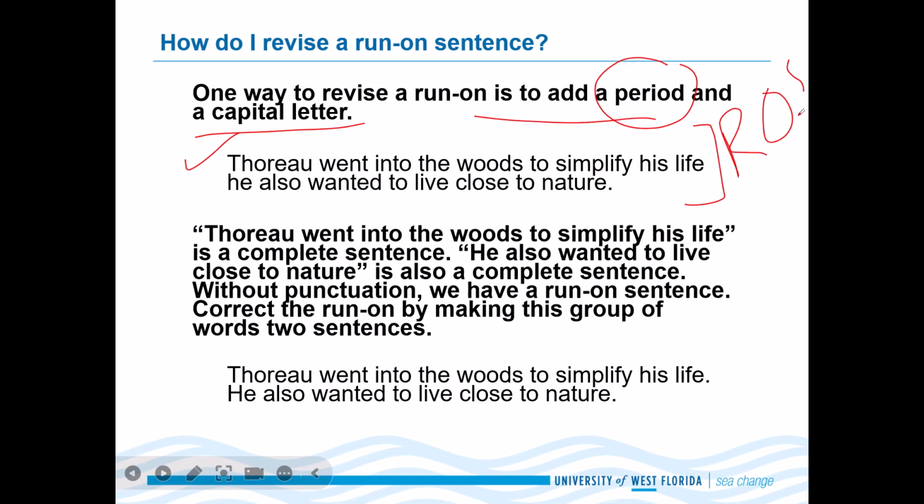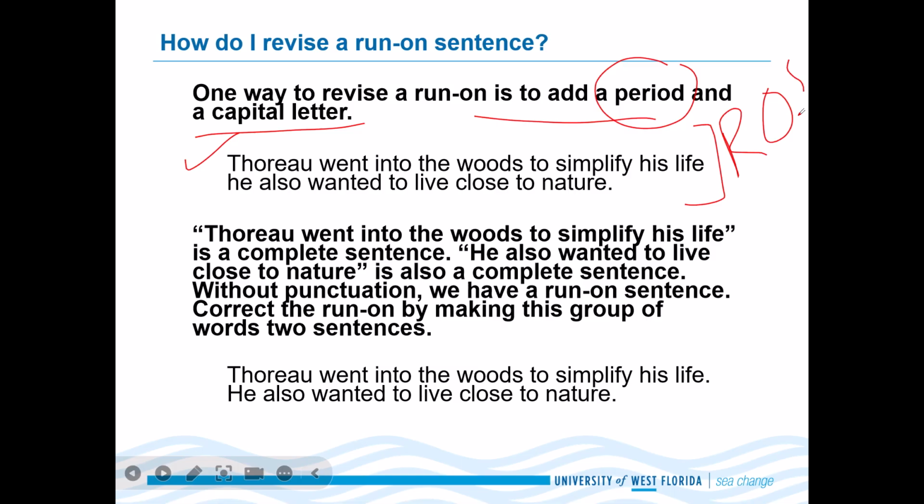Thoreau went into the woods to simplify his life is a complete sentence. He also wanted to live close to nature is also a complete sentence. Without punctuation, we have a run-on sentence. Correct the run-on by making this group of words two sentences.